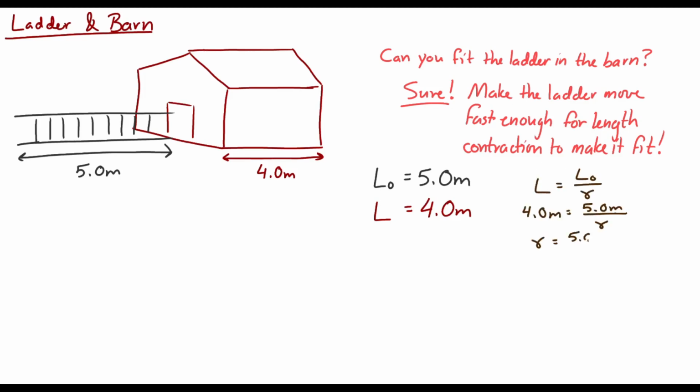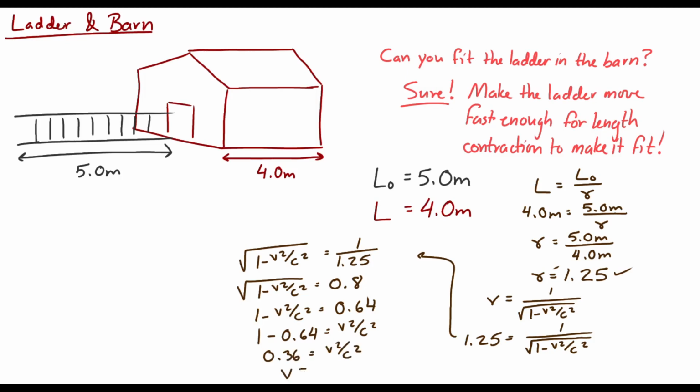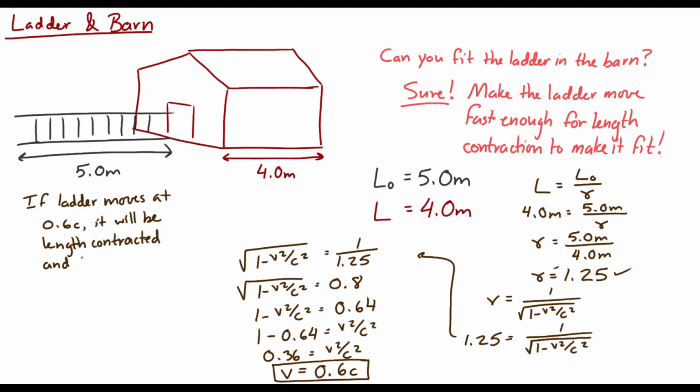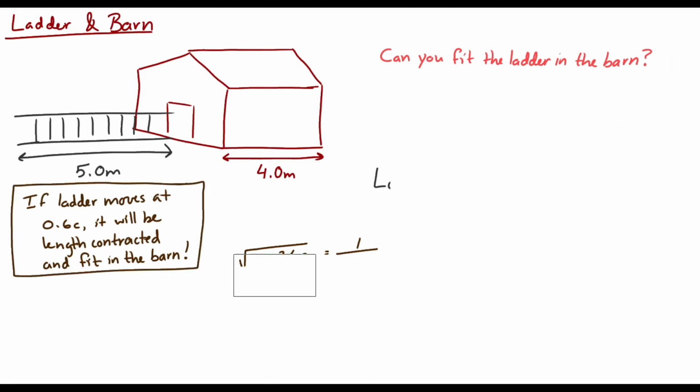So you can do the math. You need a Lorentz factor of what? 5 meters over 4 meters, 1.25. Then you can figure out what speed the ladder has to travel, because the Lorentz factor is 1 over the square root of 1 minus v squared over c squared. Set the Lorentz factor to 1.25 and solve. The speed has to be 0.6 of the speed of light. So you can make the ladder fit into the barn as long as the ladder moves at 60% of the speed of light.